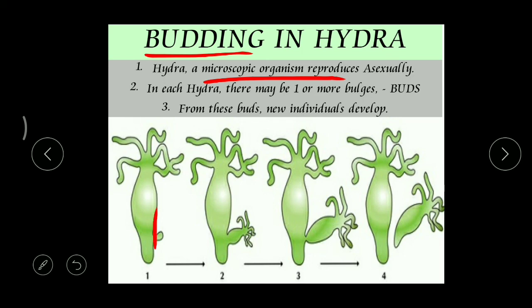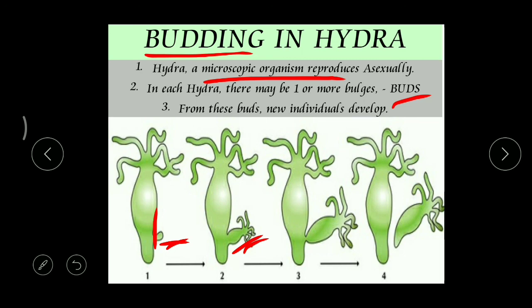Now, when you observe this Hydra, how does it reproduce asexually? See here, this is the body wall, right? From the side of this body, a small structure will appear like this. Later this structure will increase in size. Now what do you call this structure? We call that a bud, B-U-D, not B-I-R-D. Now this bud grows in size, and later it will develop all these tentacles, everything, just like a parent.